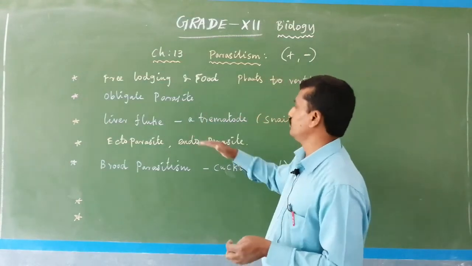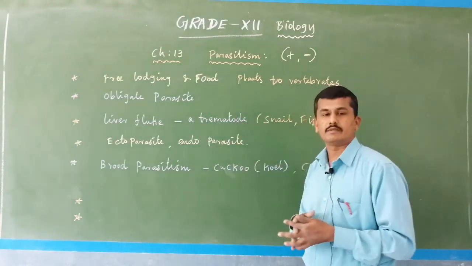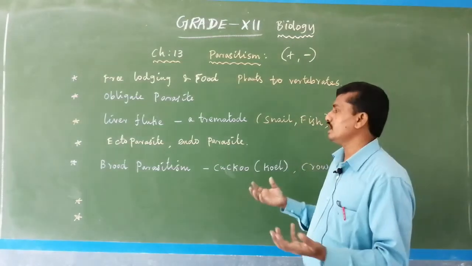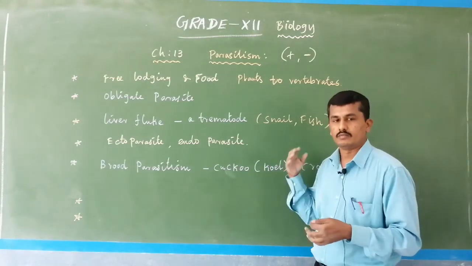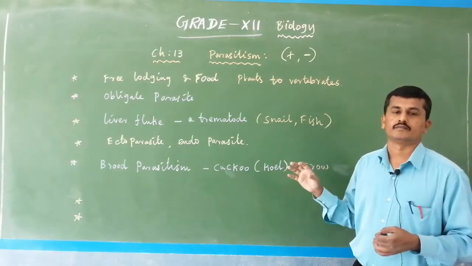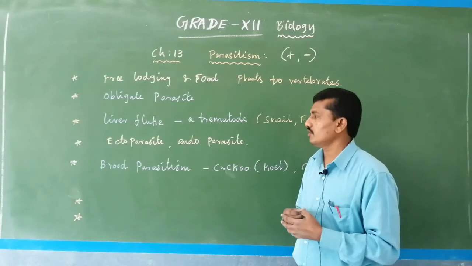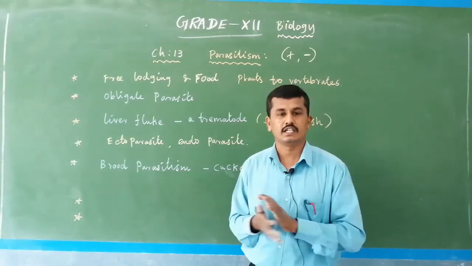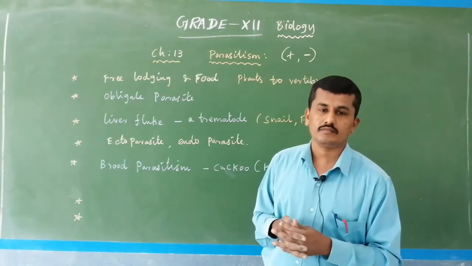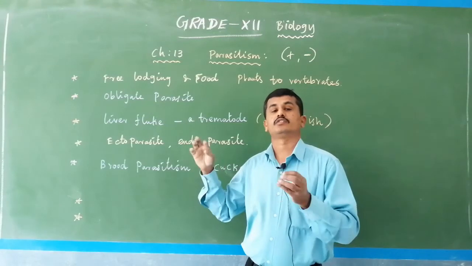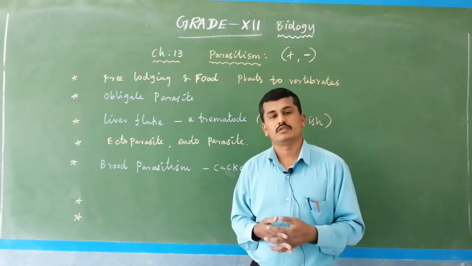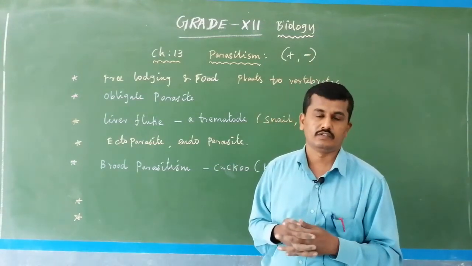Liver fluke is actually a trematode. Trematode means a type of worm. It needs 3 organisms: human, snail and fish. Normally it is present in snail and fish. Sometimes it enters the human also. It causes liver rot disease, pink in color, and damages our liver. With semi-boiled snail or fish, the liver fluke may enter the body, the egg develops into a new organism and causes liver related diseases.